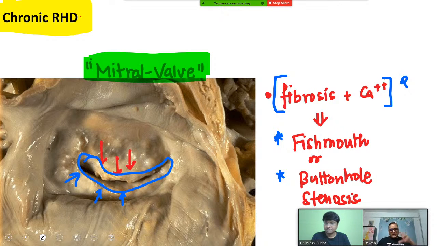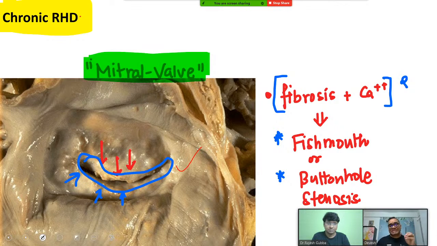Because of the chronicity, chronic inflammation leads to fibrosis, and you can see here there is fibrosis. The blue mark which I made here looks like a fish mouth appearance or buttonhole deformity. This fish mouth or buttonhole deformity is because of fibrosis and calcification.